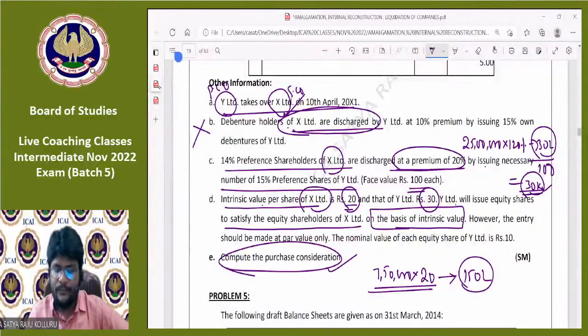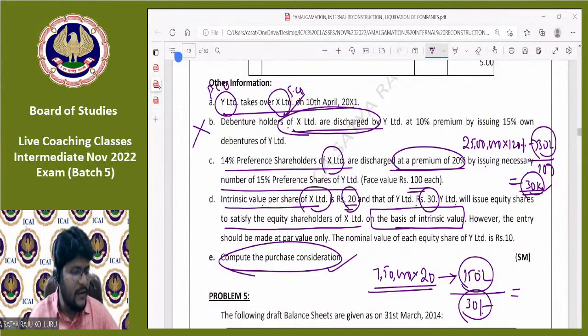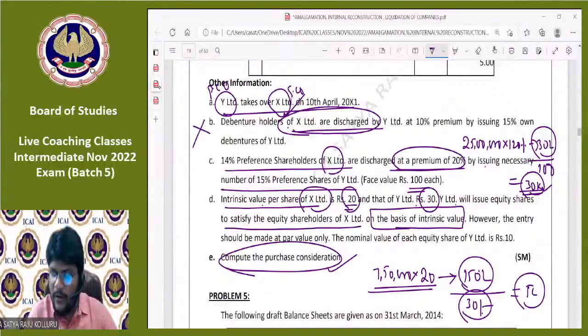Next. And that of Y Limited, 30 rupees. Sir, each and every equity share in Y Limited is 30 rupees. How many equity shares are issued as PC? Let us assume I asked the question: how many equity shares can I issue as PC? 150 lakhs divided by 30 rupees. Because the intrinsic value per share in Y Limited is 30 rupees, the number of shares issued as PC is 150 lakhs divided by 30 rupees. How many equity shares, guys? Can you please tell me, all of you? That is 5 lakh equity shares I need to issue.